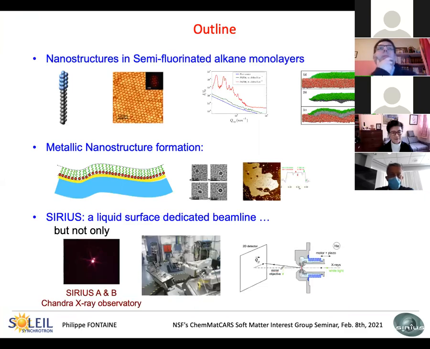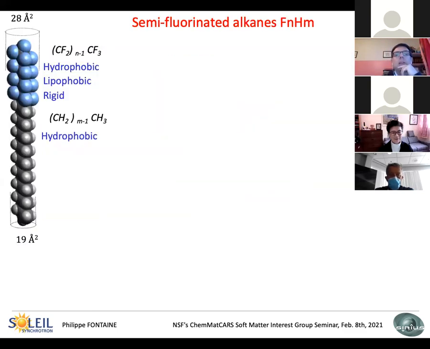So first, I will start with semi-fluorinated alkanes. Then I will talk about the metallic nanostructure formation using X-ray. And at the end, I hope to have enough time to explain to you why I put this image of the real world Sirius, the star, and explain why I put this image. So let's start with the semi-fluorinated alkanes.